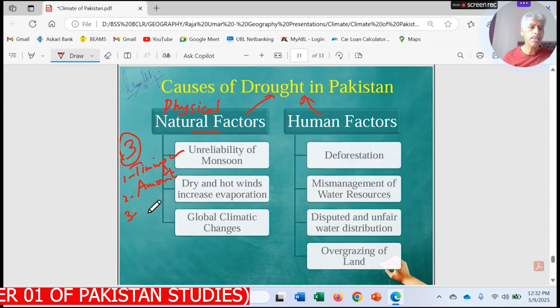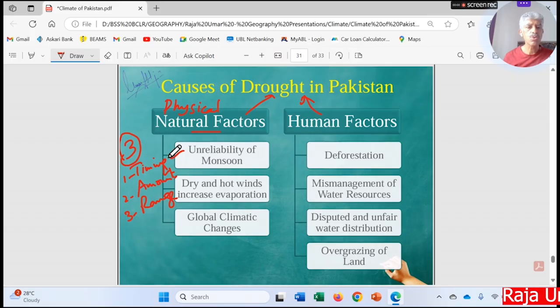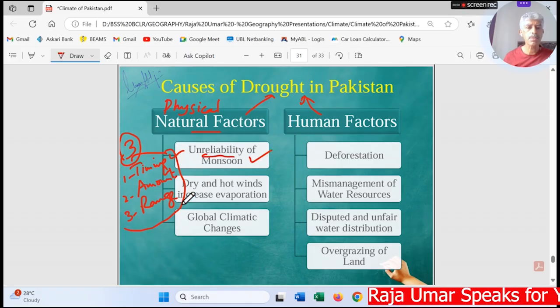And thirdly, the range, in which areas the rain will be falling. So it means that we have no idea whatsoever regarding the availability of water or rainfall for the agricultural lands of Pakistan. So these three factors make the monsoon rainfall very unpredictable for Pakistan.